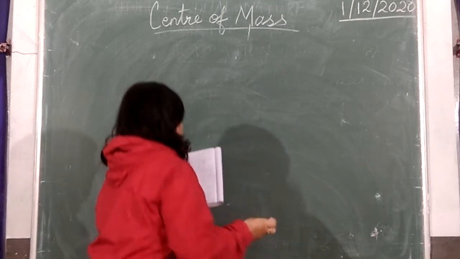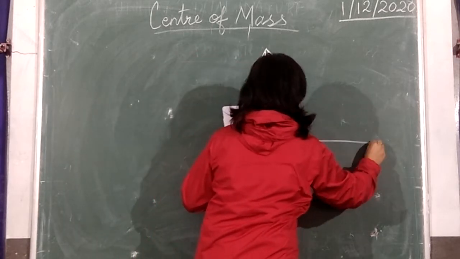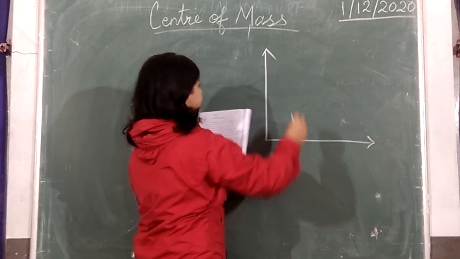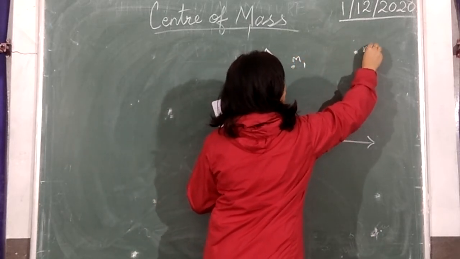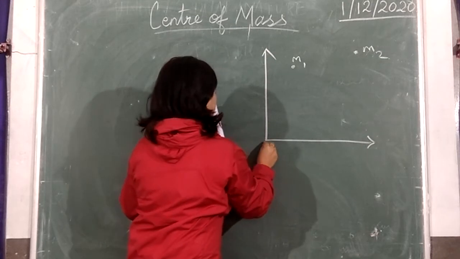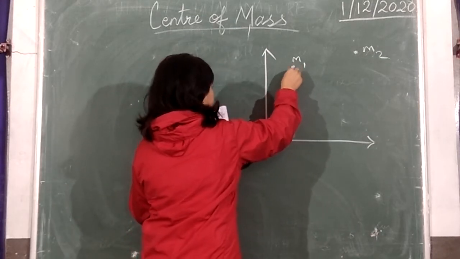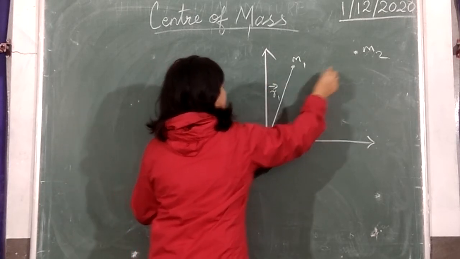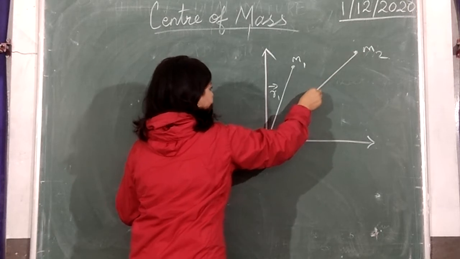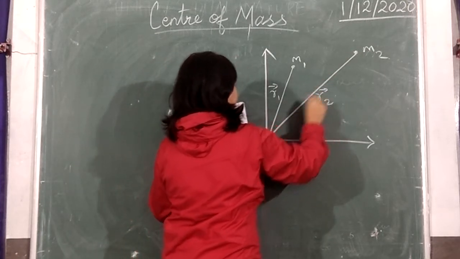So here I am going to give you a diagram representing two particles in a system of mass m1 and m2. This is the Cartesian coordinate in 2 dimensions. The position vector of m1 is r1 and the position vector of m2 is r2 with respect to the origin.